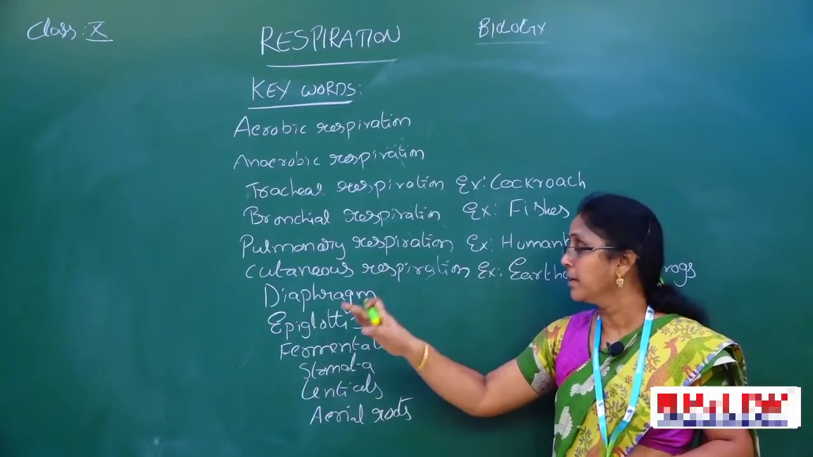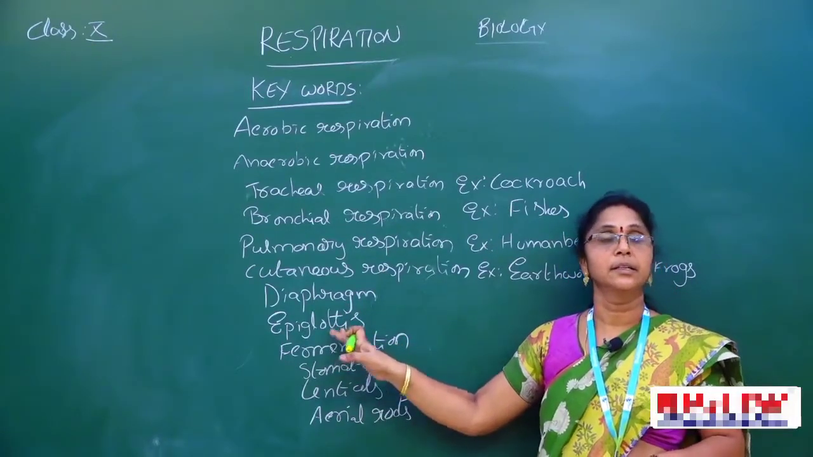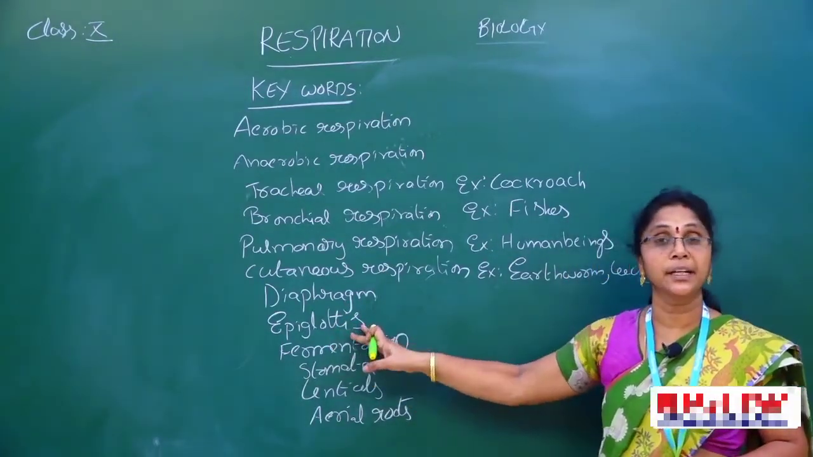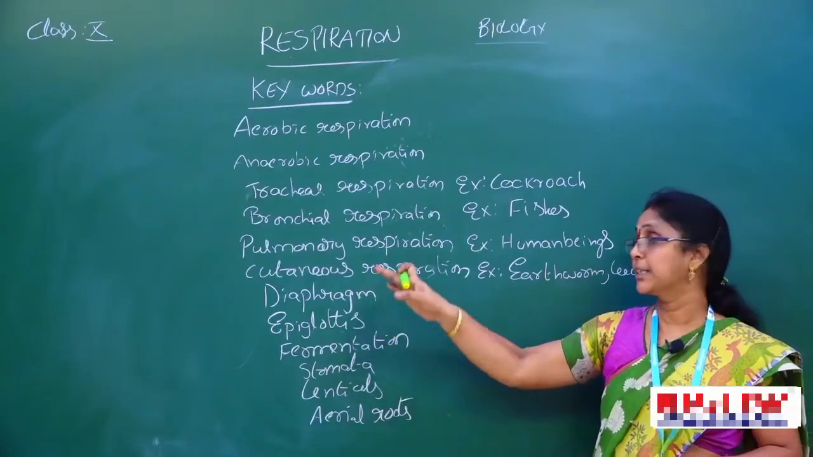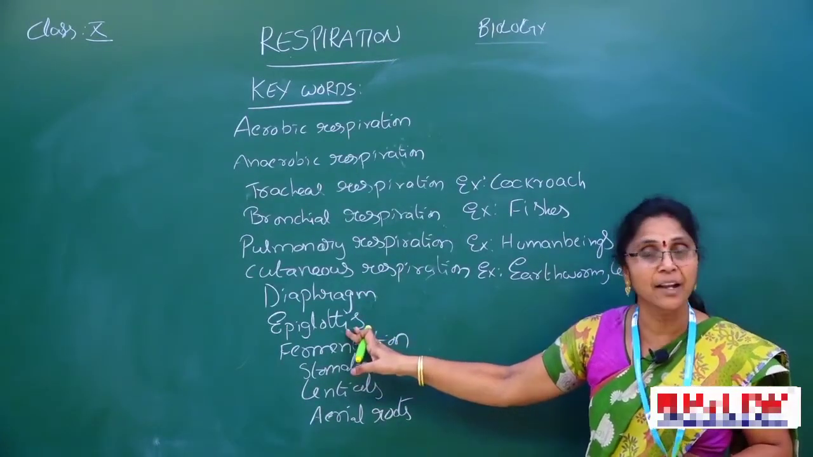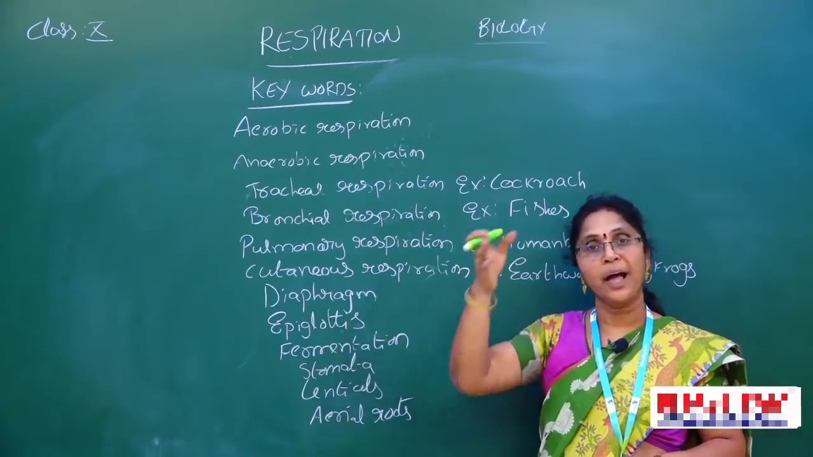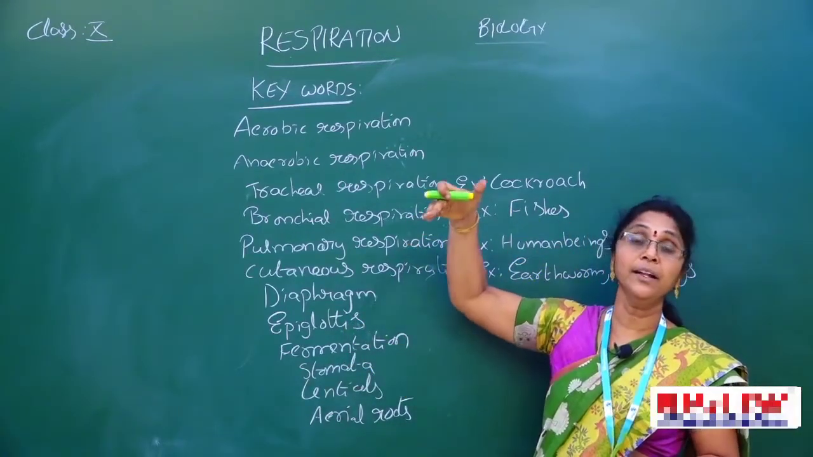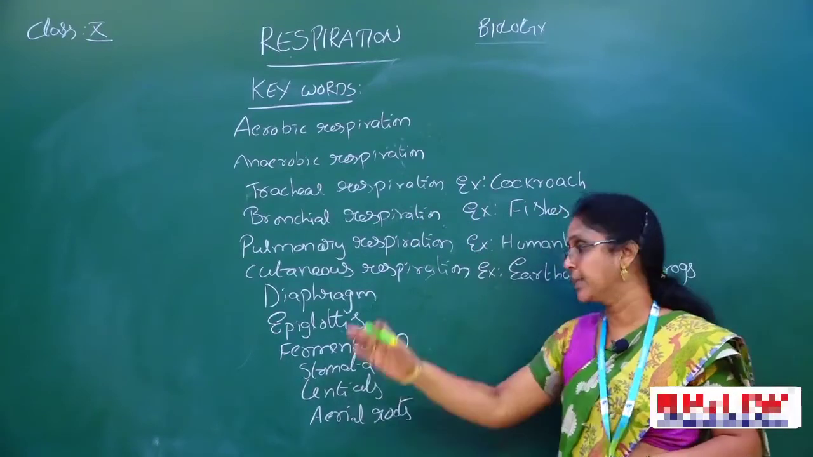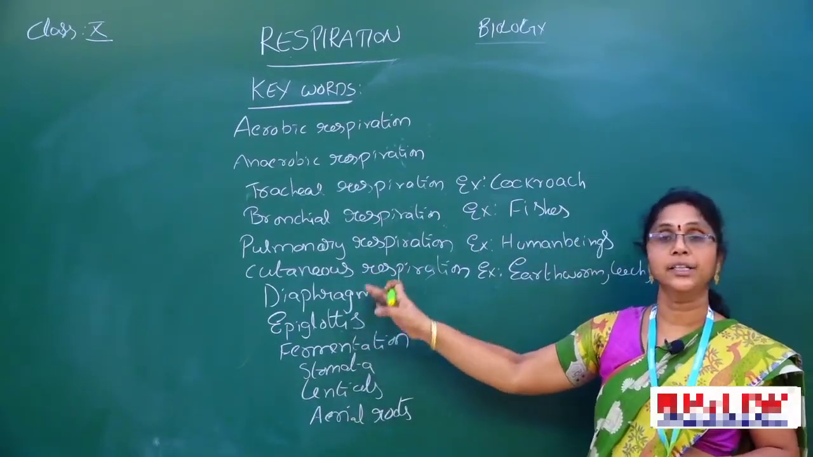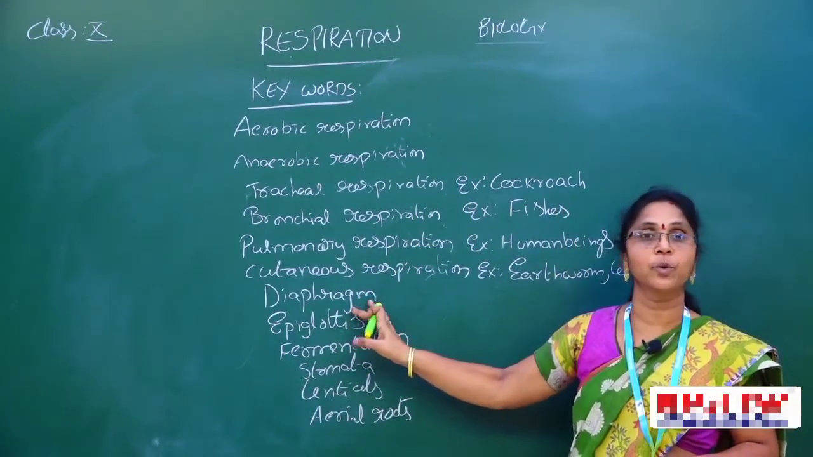Okay children. Now the epiglottis. The epiglottis is a flap-like structure. It acts as a valve. It is present at the top of the larynx to allow air in one direction. That is the function of the epiglottis. Later we will discuss its detailed process.